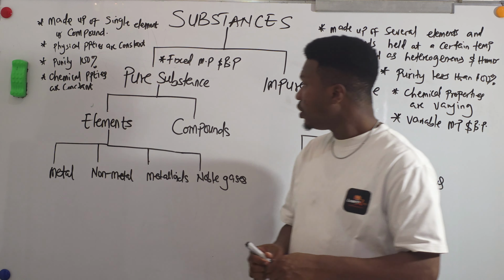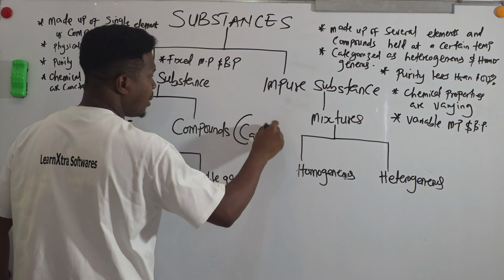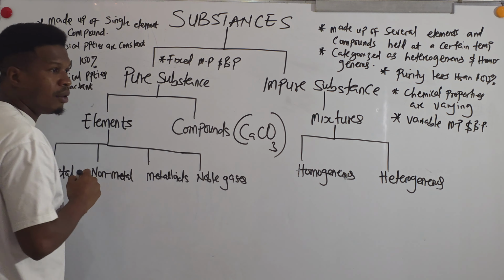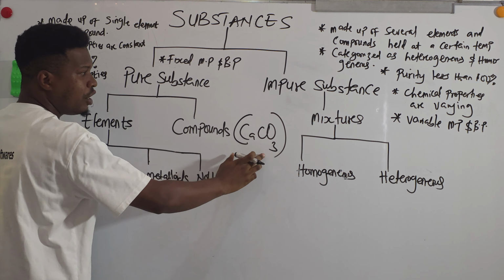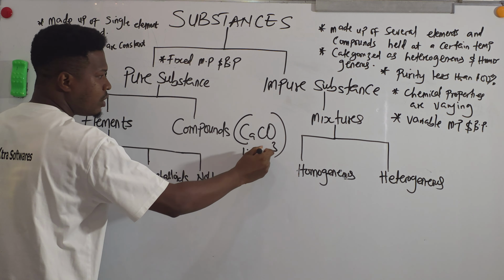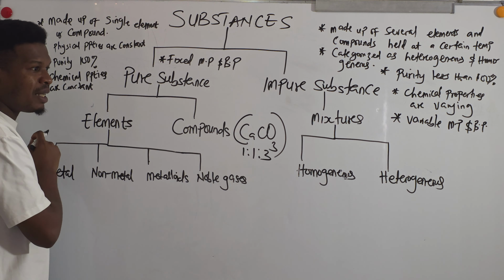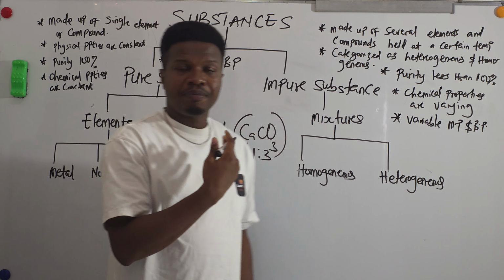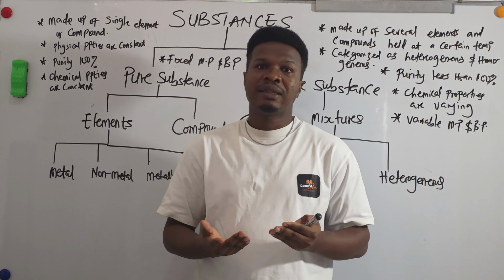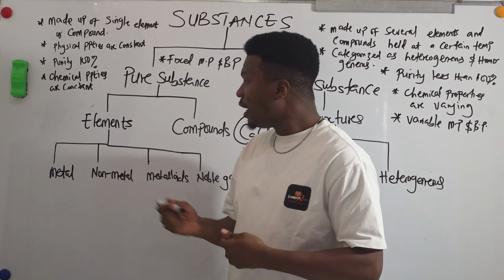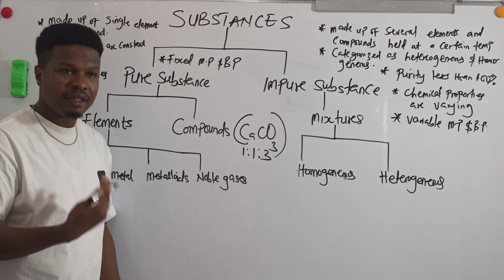Example of a compound: let's use calcium carbonate, CaCO3. This is a compound. It contains calcium, carbon, and oxygen in a ratio of 1:1:3. The same thing with elements. Elements are the simplest form of a substance that exists alone. Examples of elements are sodium, potassium, and the rest of them.